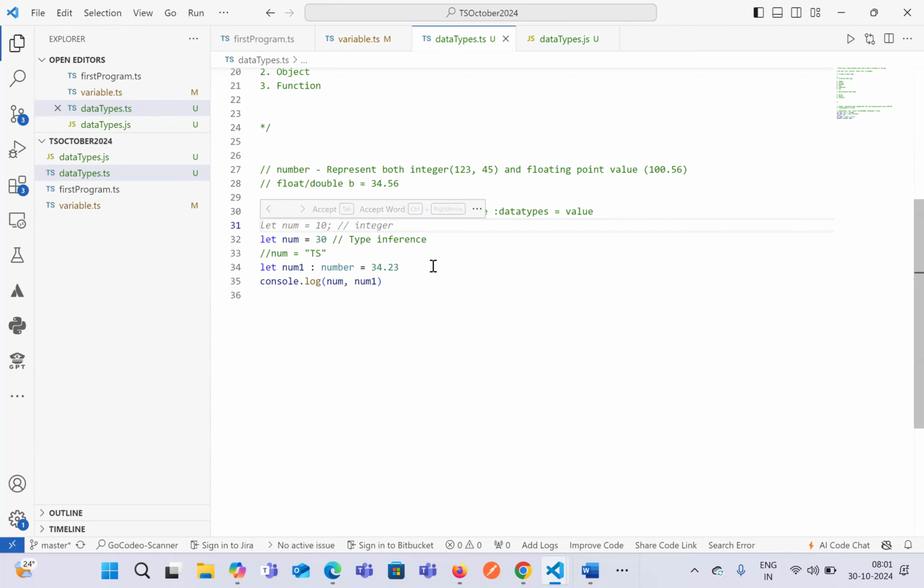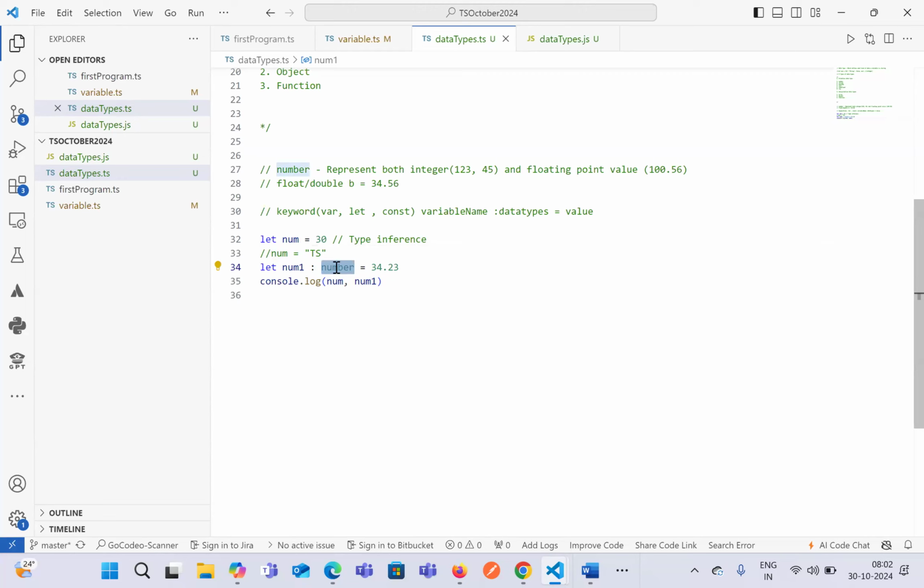This process in TypeScript is known as type inference, where TypeScript is guessing the data type of the variable that we have stored, when we have not provided the data type. Here, if you see in terms of num1, we have provided a data type, which we write as colon and then the data type.